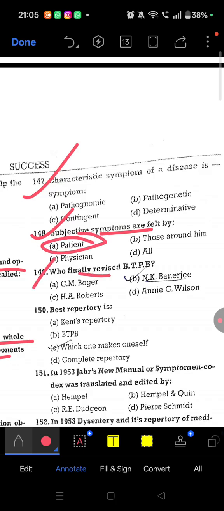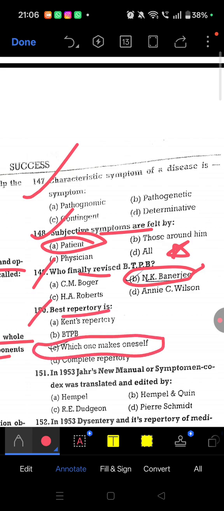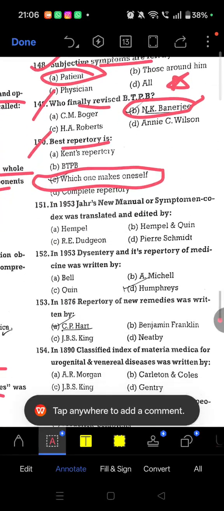149, who finally revised BTPB? It was revised by N.K. Banerjee. So this name is important, N.K. Banerjee. Okay. It was revised, BTPB. 150, best repertory is which repertory? Okay.